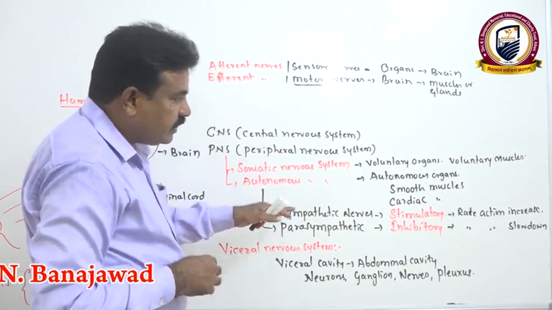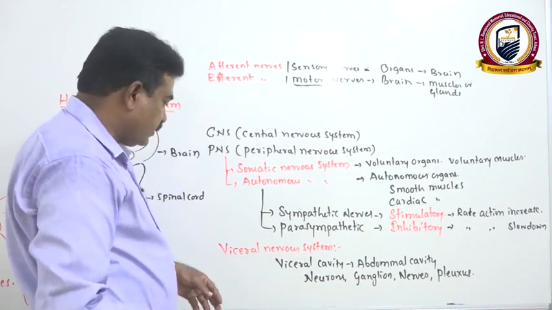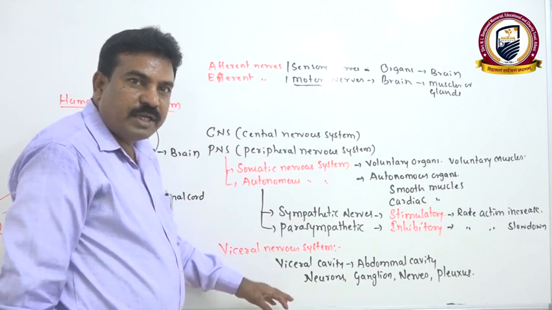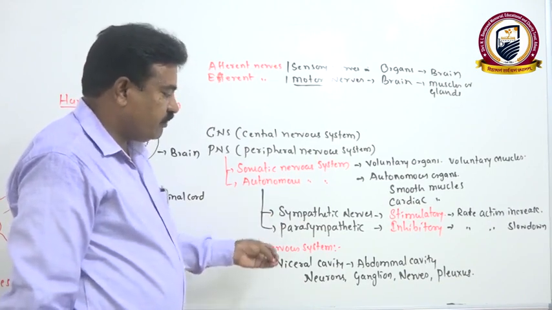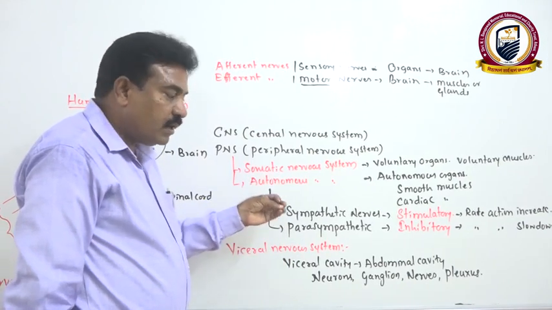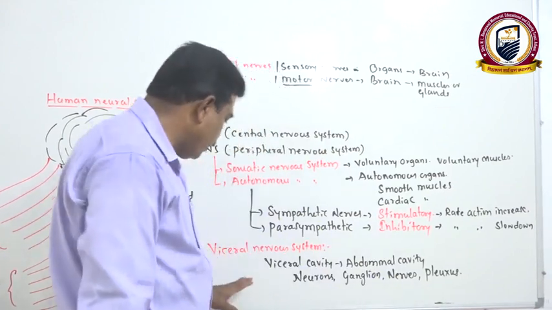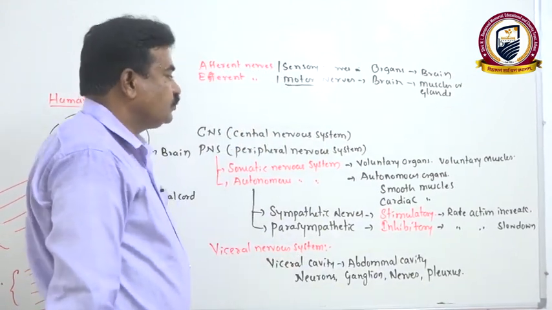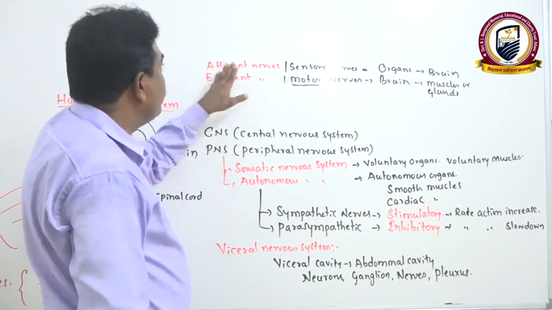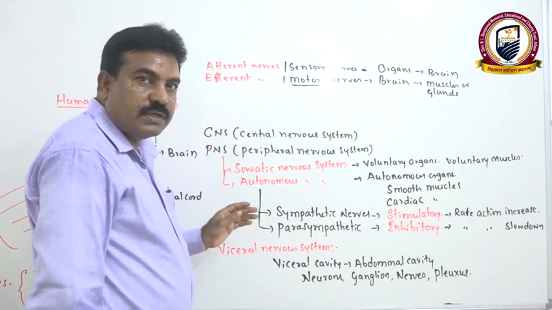Rate of biological action slows down by the action of the parasympathetic nerve. Then the visceral nervous system is the nervous system of the abdominal cavity where we have different neurons, ganglia, nerves, and nerve network which we call plexus, all together forming the visceral nervous system. How they function, based on that we classify two types of nerves, afferent nerves and efferent nerves.